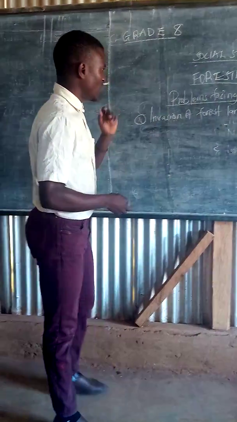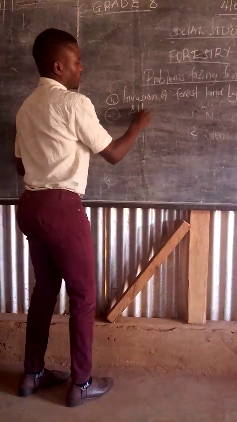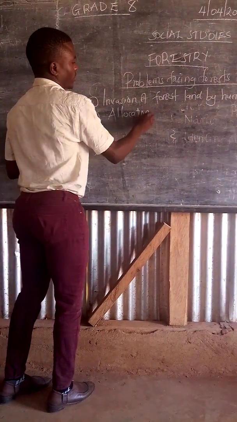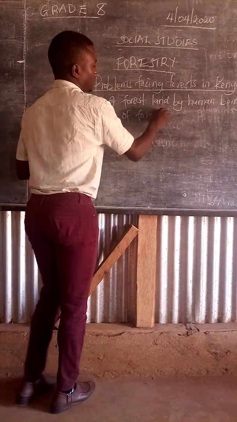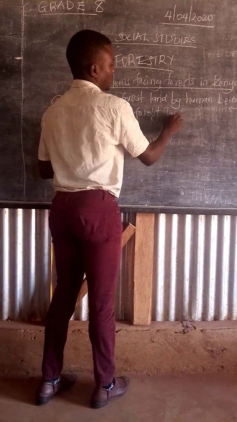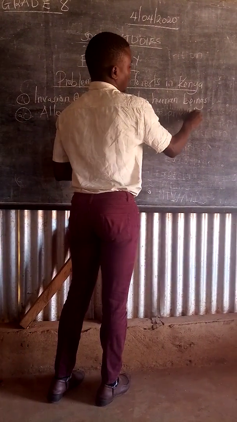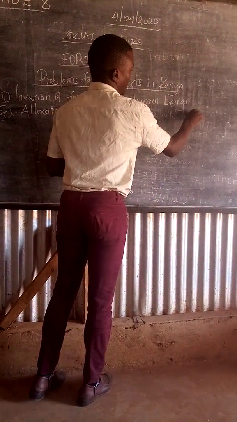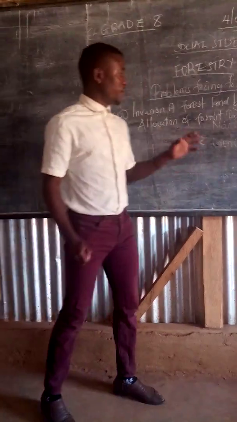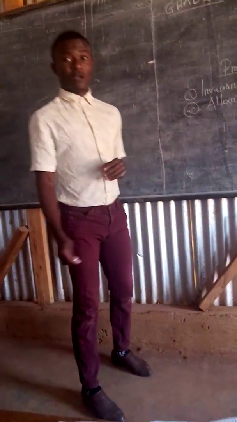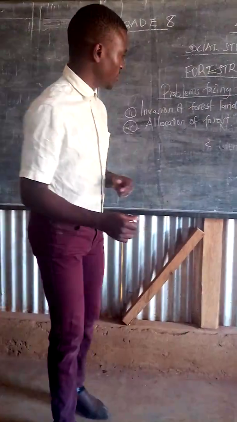Point number one. Number two, allocation of forest land to private developers. Allocation of forest land to private developers. This is also a problem facing forests in Kenya, and we're going to look at it.